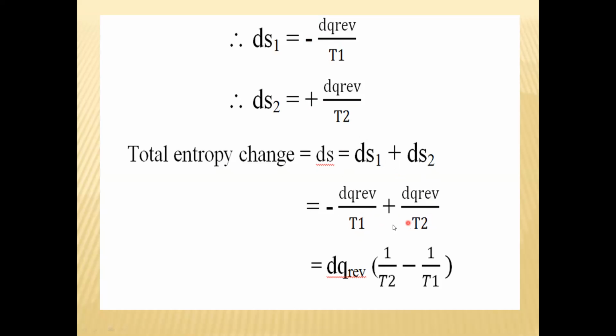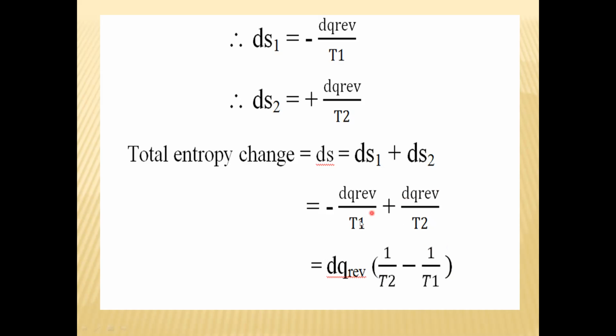Now see this equation. What is common in this equation? dq reversible is common, so we take it outside in a bracket. What remains in the bracket? Minus 1 upon T1 and plus 1 upon T2 remain. We take the positive quantity first.